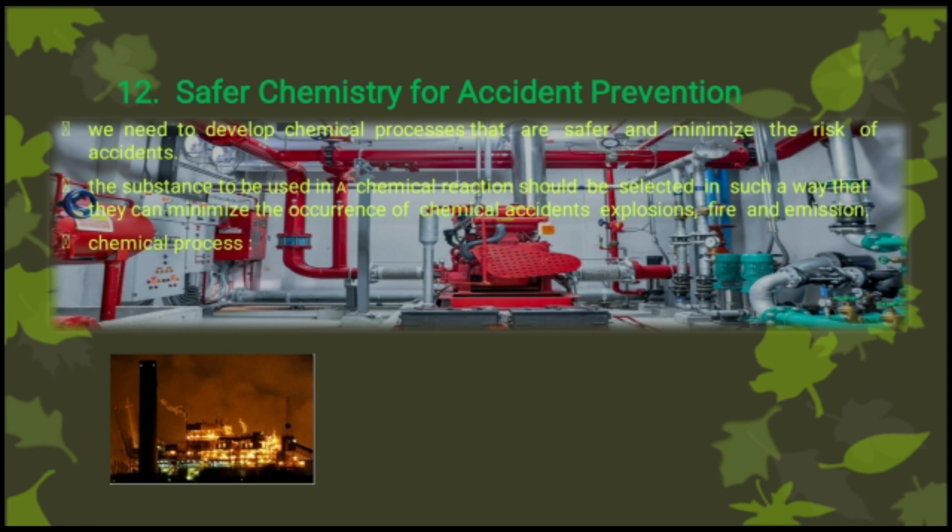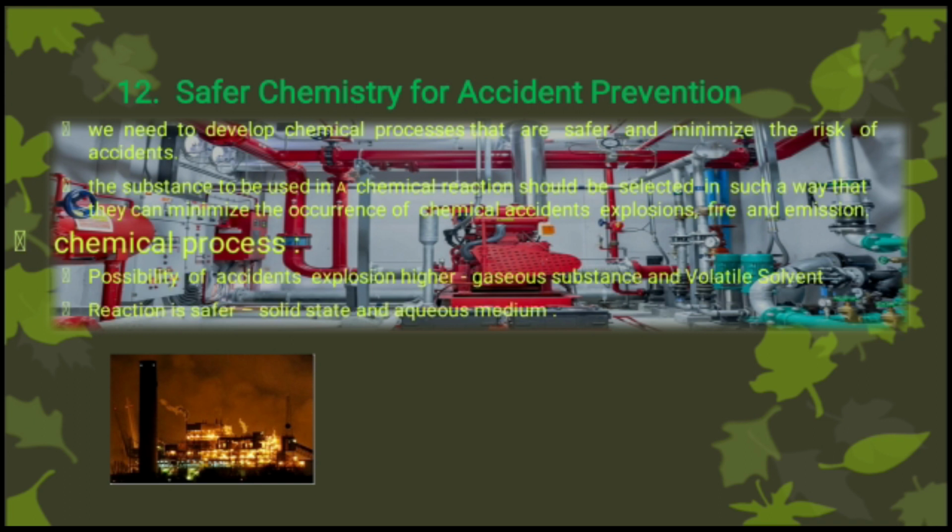The accident causes loss of life and property. So, it is better not to use volatile solvent, even if used should not be recycled as it can lead to disaster. Hence, it would be best to perform a reaction in solid state or in aqueous medium. It is all about basic concept of principle of green chemistry.